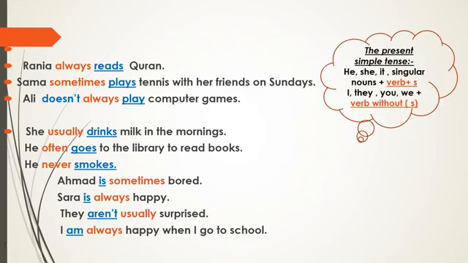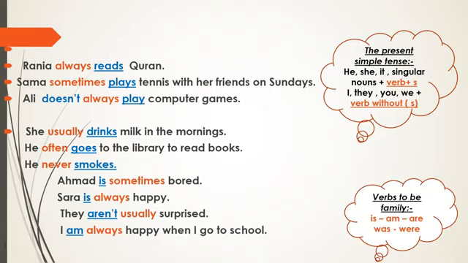Now look at the rule here. The present simple tense: if the subject is he or she or it or singular nouns, we put verb plus s. But if the subject is I, they, you, we, we put a verb without S. Look at this bubble also. What are the verbs to be? Verbs to be family here: is, am, are in the present, and also we have was and were in the past.